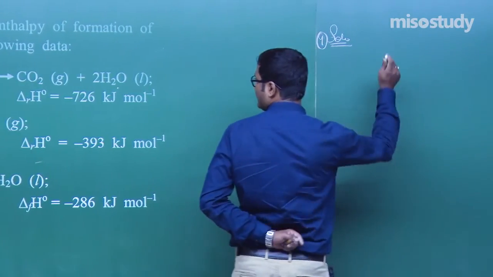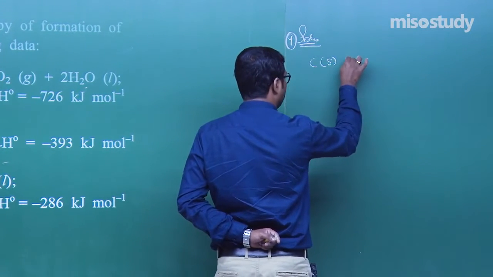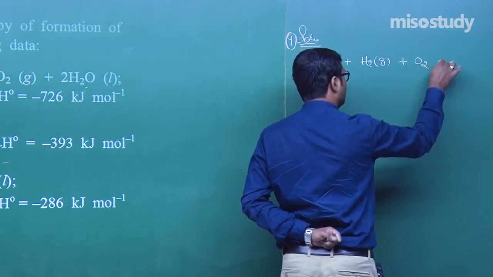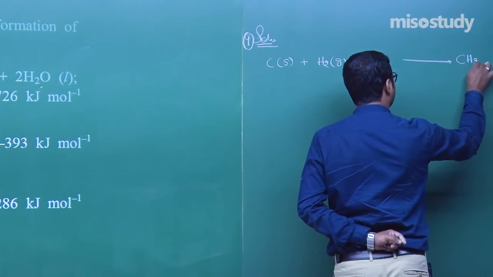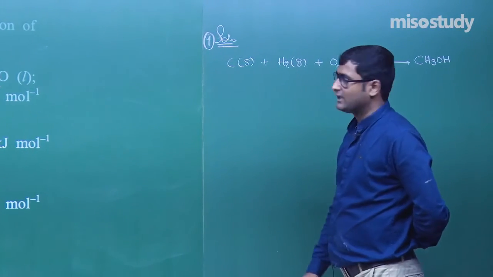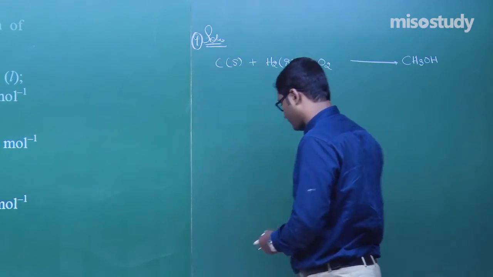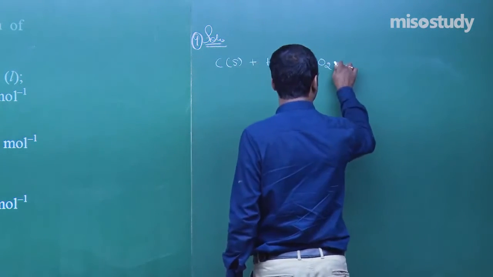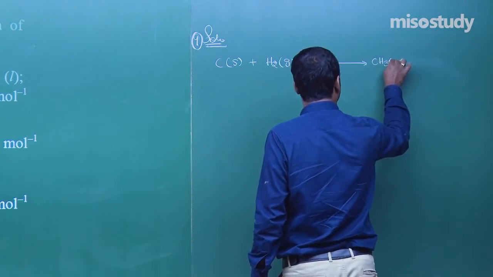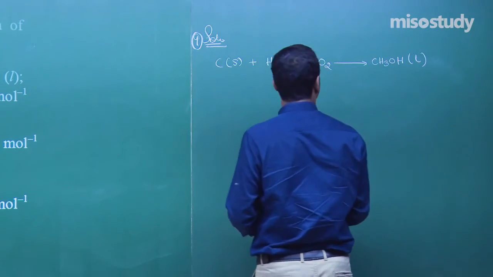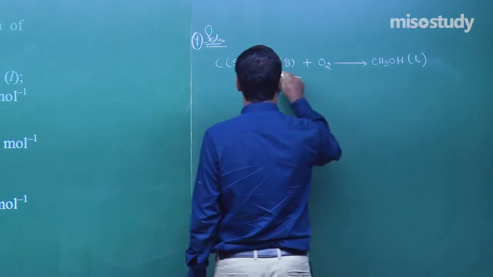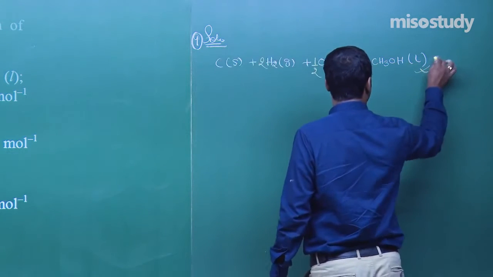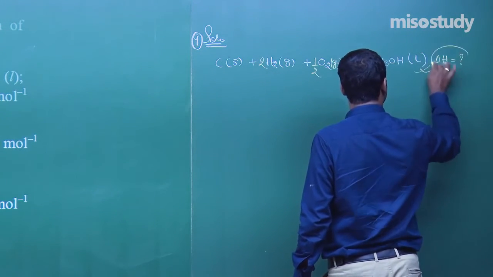As we know, CH3OH forms from C plus H2 plus O2, which gives you CH3OH. This is the case. Clear? C plus H2 plus O2. Now balance them. 2.5 O2. We have to reach here, and for this reaction we have to find the delta H.